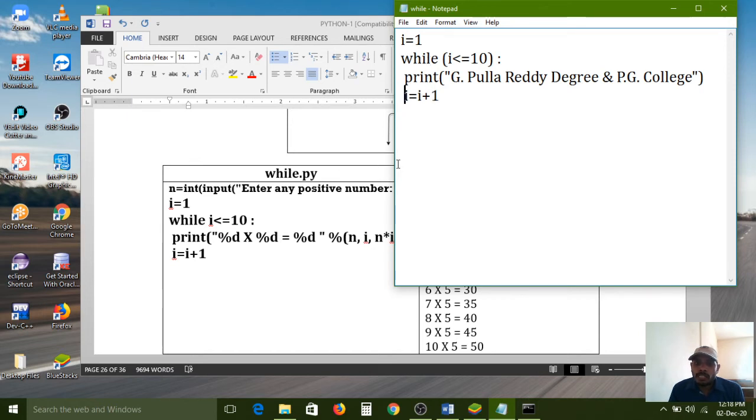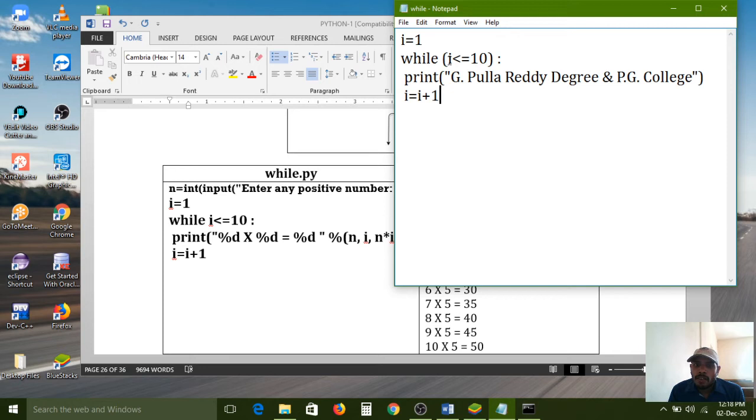If you remove this space, here I am removing one space, then only this one line belongs to the while loop block, and this statement does not belong to the while block. So we compulsorily need to give space for this also, because the i value needs to increment according to our project requirement. So 10 times it will repeat the structure, that's why it is called a repetition structure.